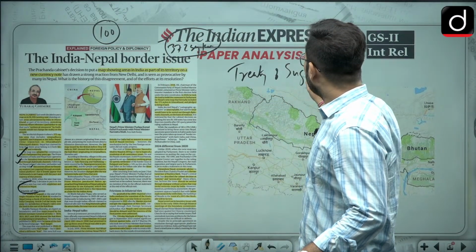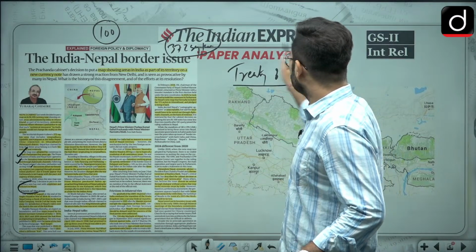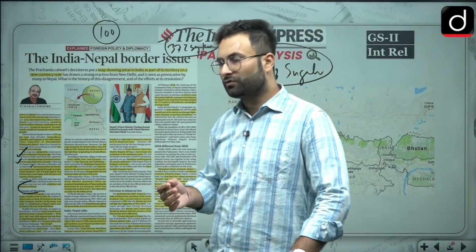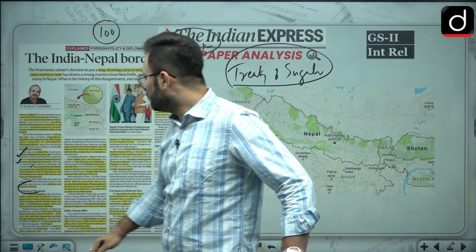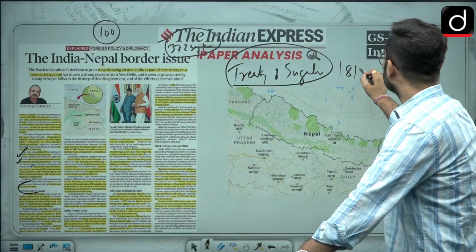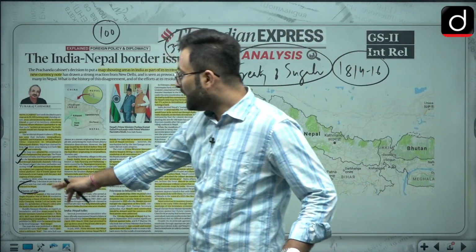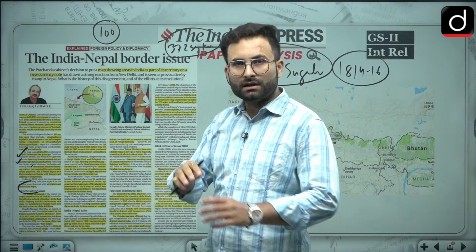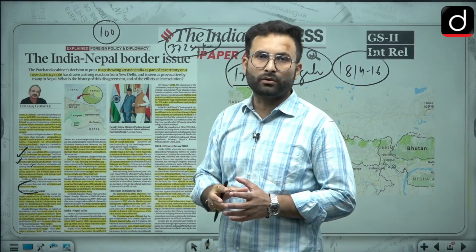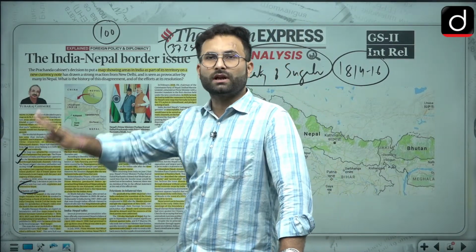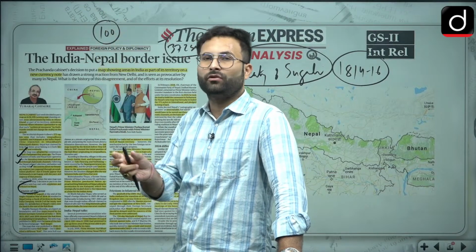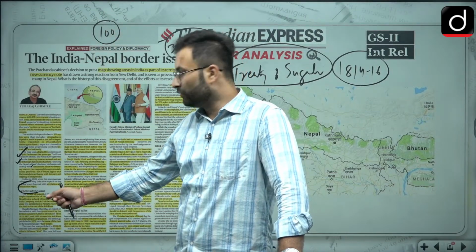Okay. Now there was this war, the Anglo-Nepalese War, okay. In 1814 to 16 there was this war, and then they came up with the Treaty of Sugauli, and at that point of time they made these changes in the boundary. You don't have to remember all these things, what has happened and how it has happened, all these things are for your mains. Right now I don't want to waste your time with that.